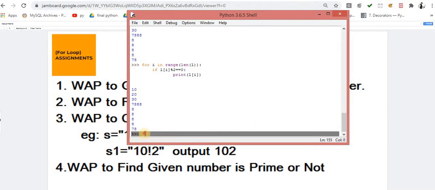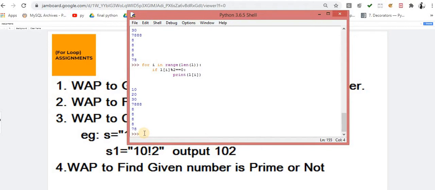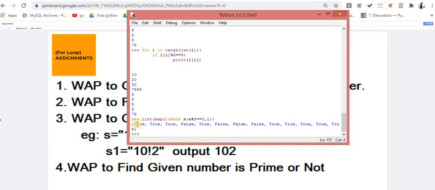For example, if I show you list of map of, you may not know what this map is, then with the help of lambda x colon x modulo 2 double equals 0, and then you pass this L. Now you are getting the values which are true, that means those which fulfill this criteria, and the rest become false. You can do the same thing with a single line of code. Later on we will touch this point, don't worry about it.